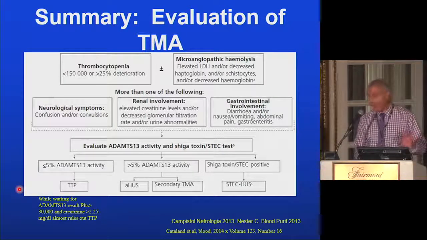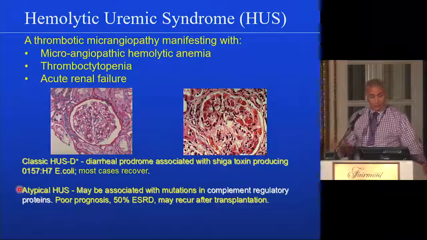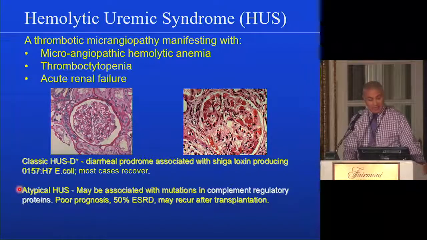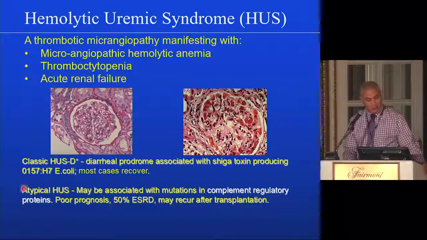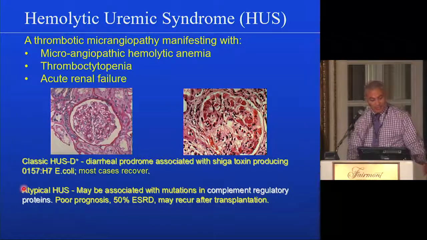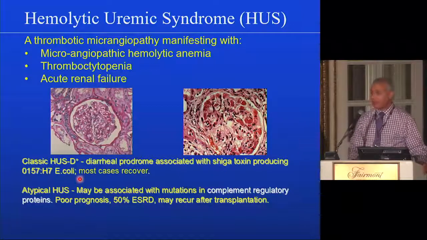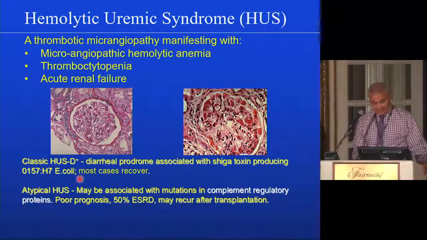So you can feel fairly certain that it's not TTP. Hemolytic uremic syndrome comes in 2 forms. Either it's diarrheal mediated, usually induced by the Shiga toxin produced by a special strain of E. coli, and most cases recover spontaneously, or it is complement mediated, and we'll talk about that in a second.